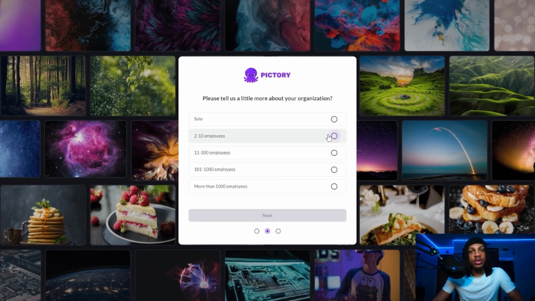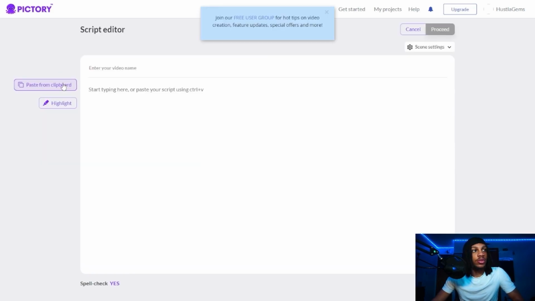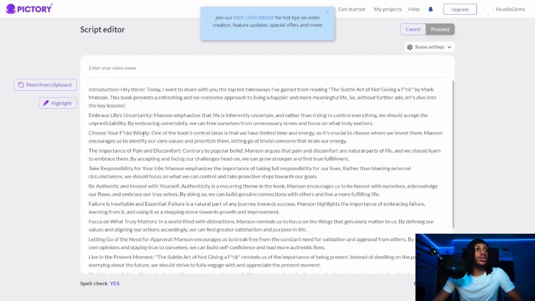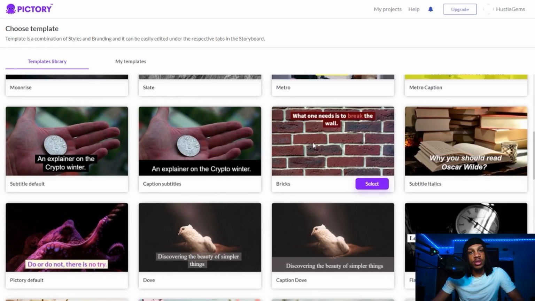Questions don't really matter, so I'm going to kind of skip this. And once you're here, where you're going to go is to the script to video section. And then you just paste from clipboard, allow, and there you go. Now you just click proceed, and Pictory is going to give you a lot of different templates to choose from. And the template's not really going to matter, but I like this one, so I'm going to choose this one,